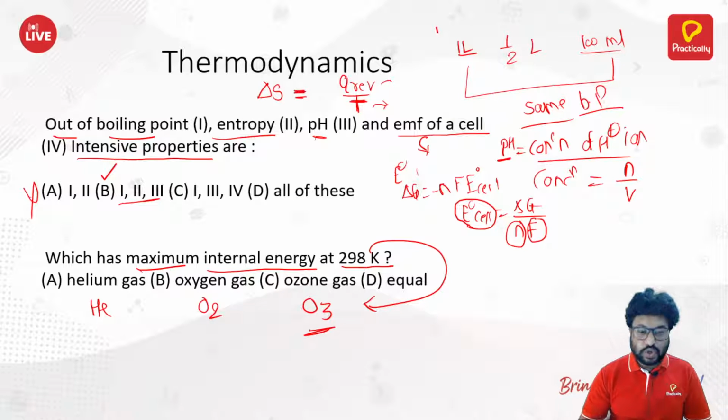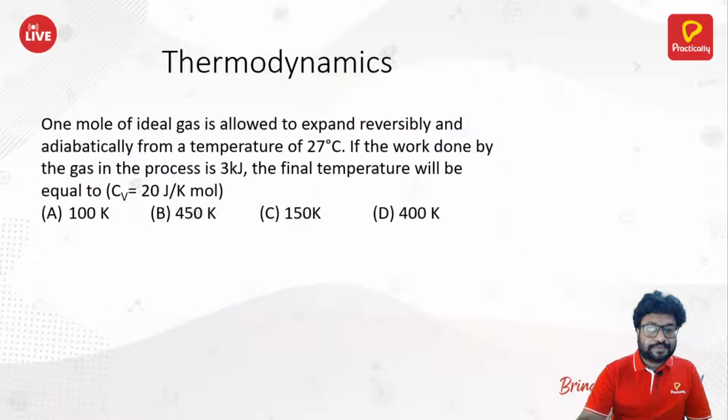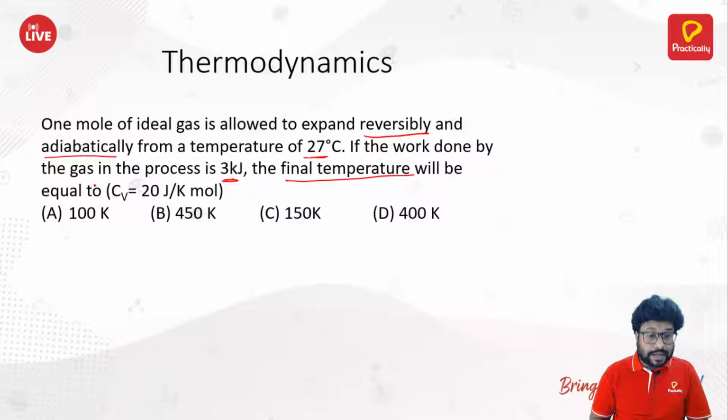Okay, so moving ahead. 1 mole of ideal gas is allowed to expand reversibly and adiabatically from a temperature of 27 degrees Celsius. If the work done by the gas in the process is 3 kilojoule, what is the final temperature? 1 mole of ideal gas is allowed to expand reversibly and adiabatically from a temperature of 27 degrees Celsius to what? That means T2.